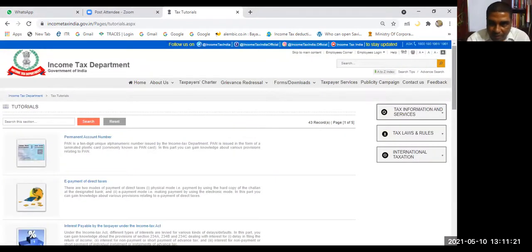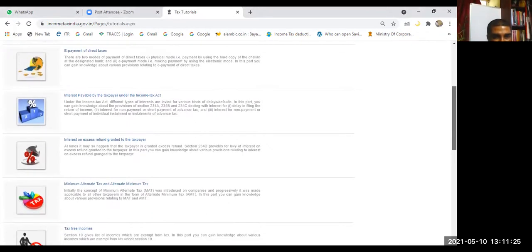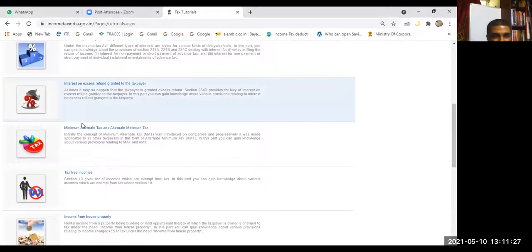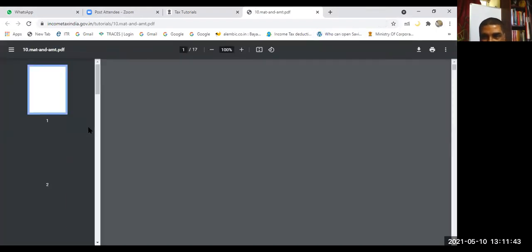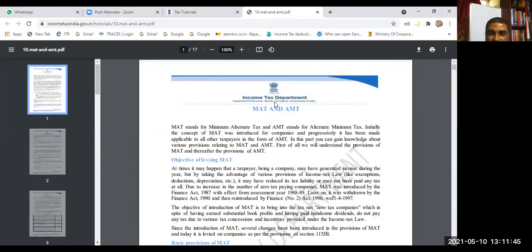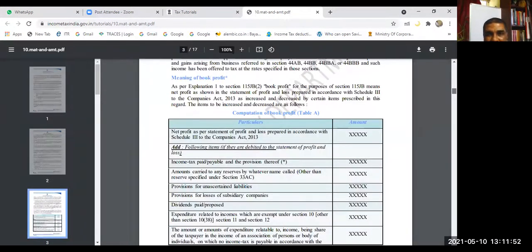Under tax tutorials, you see, are you seeing minimum alternate tax and alternate minimum tax? Alternate minimum tax is for non-corporates like partnership firms, etc. If you click here, you can see material which will be useful for you. This explains the MAT provisions, and how to calculate book profit is there.